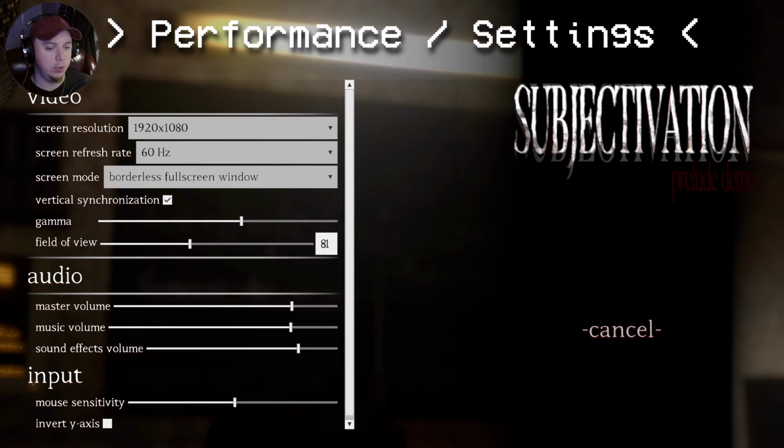But I do like that you can adjust these nonetheless. And then for your input settings, you have your mouse sensitivity and your inversion of Y-axis. It's a pretty simple set of options here, but I think they're appropriate for my experience at least. I didn't really have much of an issue with the performance except for those odd hitches.